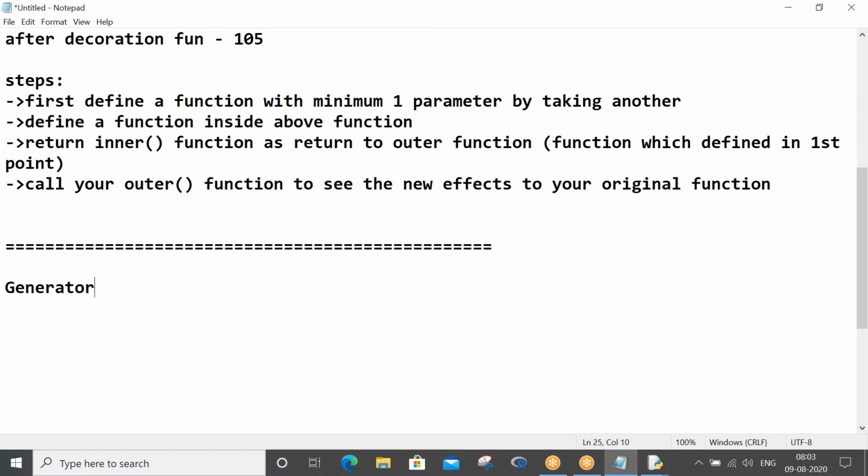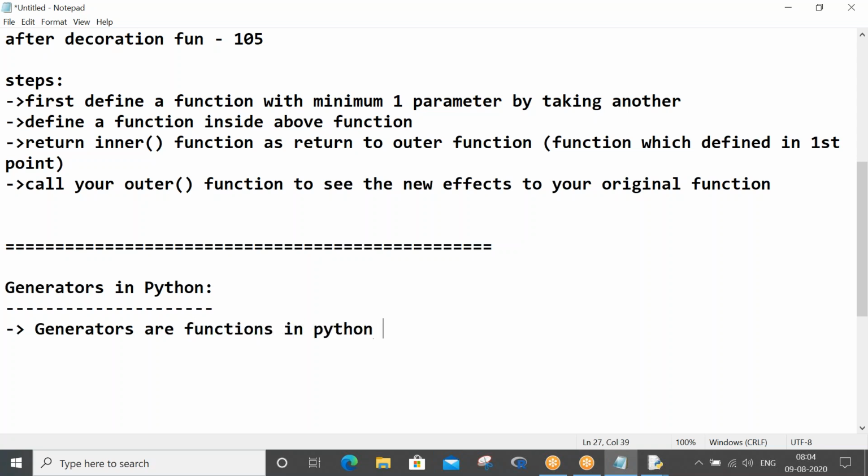Generators in Python. So what is this generator? Generators are functions in Python which return a sequence of values to the program.